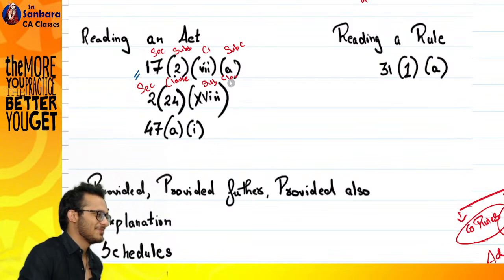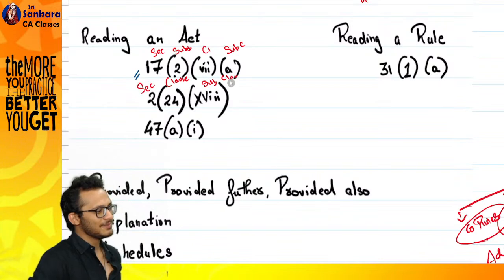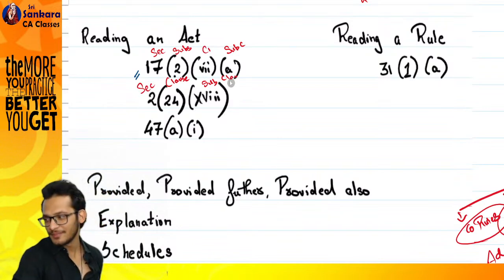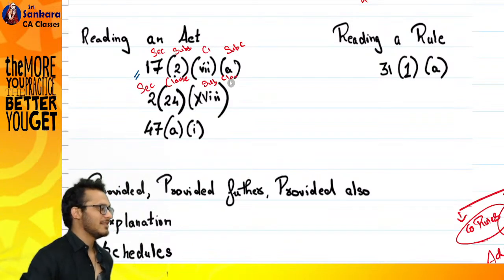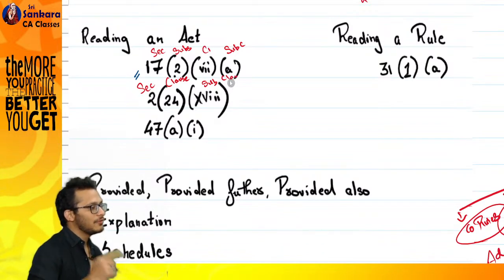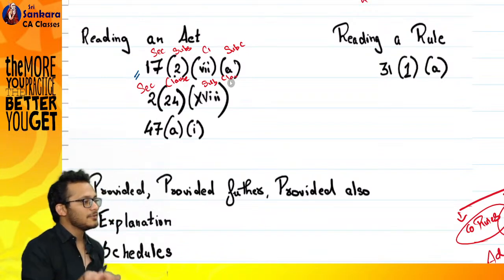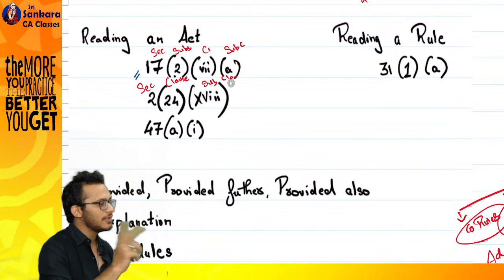Foundation. Have you done sections in foundation? No one told you that it is not subsection? No? Good for me. Getting more money, I guess. The point is very simple. Understand what you're using. The word is called section and subsection, meaning the second item is a sub of the first item, yes or no? Meaning the second item should be linked to the first item, yes or no? Come to the first one, it is section 17, and subsection 2, meaning subsection 2 is linked to section 17. There is some relation, yes or no?